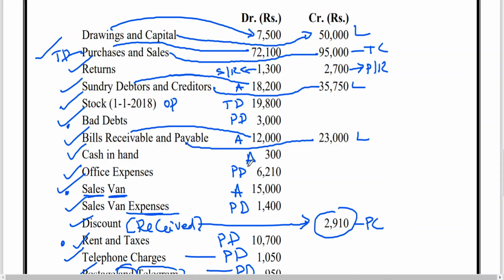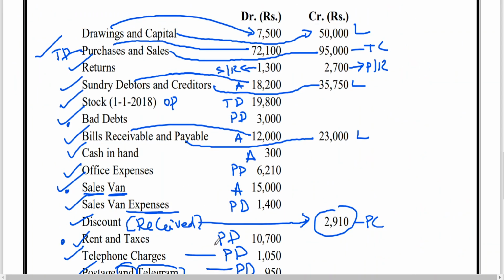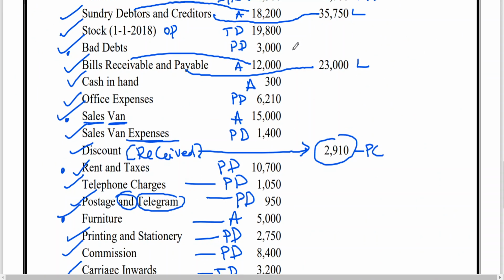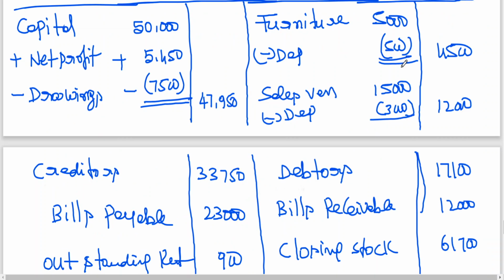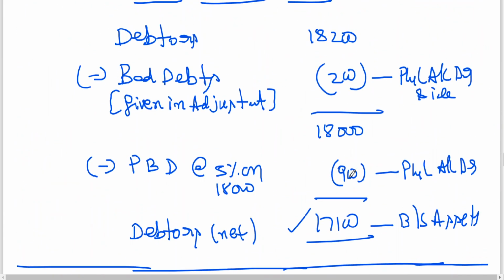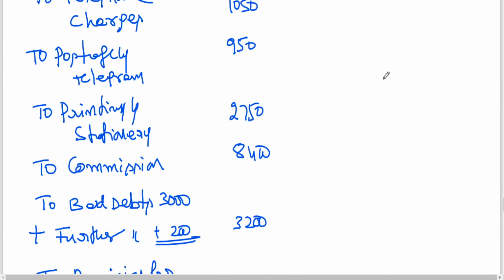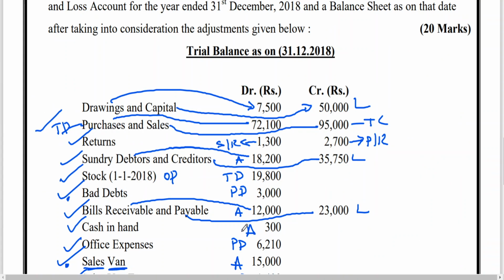Somewhere we are getting a 2,000 difference, I think. Let me see where, in bills receivable. Bills payable 23,000 has been written correct. Bills receivable 12,000 correct. Furniture, is it 5,000? Yes, 5,000 is correct. Debtors 18,200, and we have done the adjustment already: 18,200 minus 200, and on that 5%, 900, 17,100. 17,100 is correct.